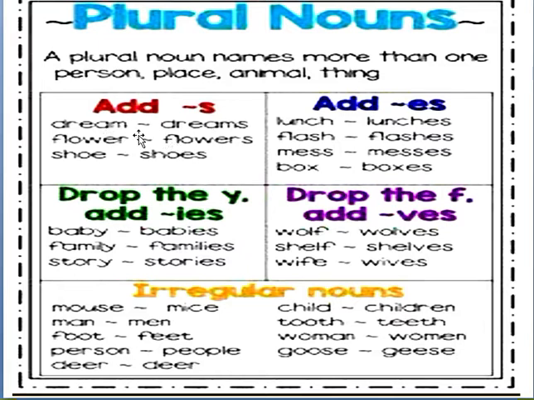In simple plural nouns we usually write the letter s to the word to make it plural. See the examples here: dream, dreams; flower, flowers; shoe, shoes.